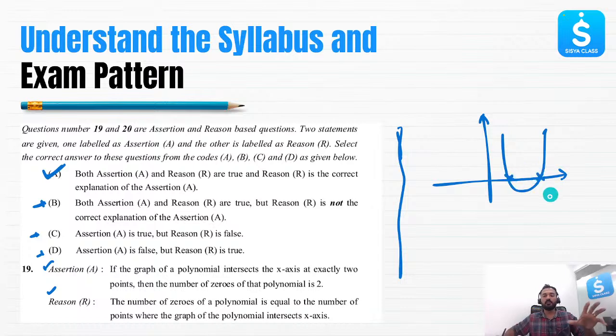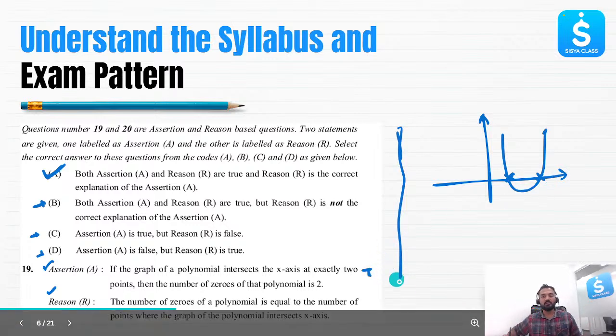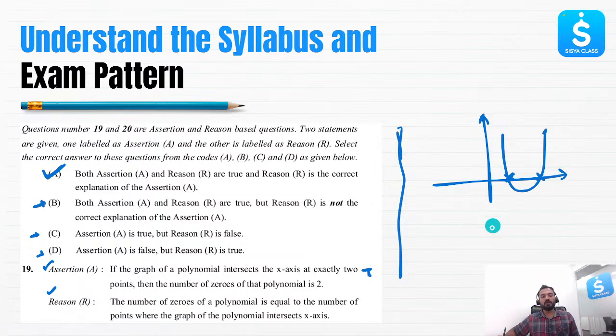This is a quadratic polynomial's graph. Yes, these 2 points are the roots. Yes, this statement A is true. Statement second, reason. The number of zeros of a polynomial is equal to the number of points where the graph of the polynomial intersects the x-axis. Yes, 2 points it is intersecting, therefore two zeros are there.